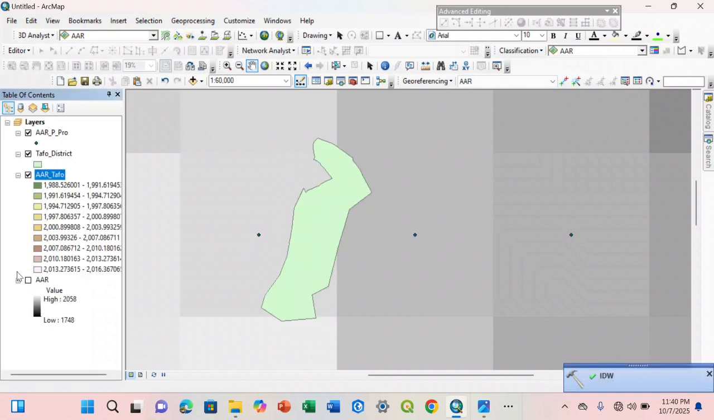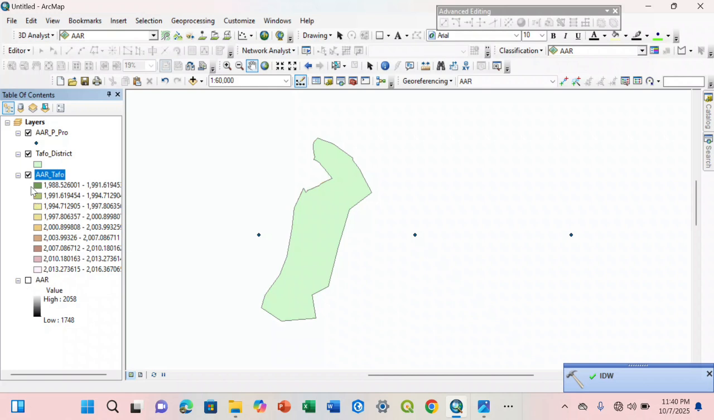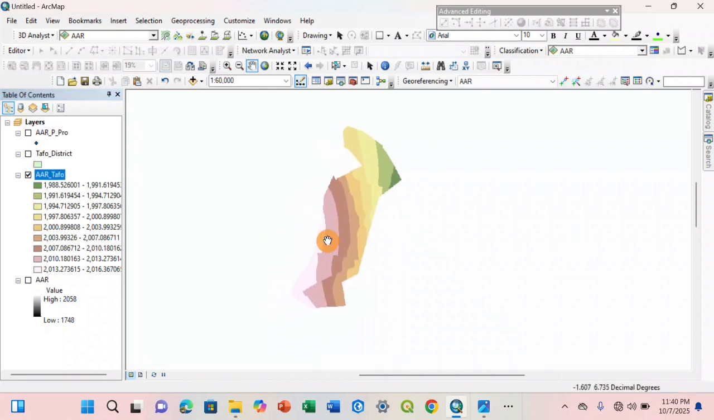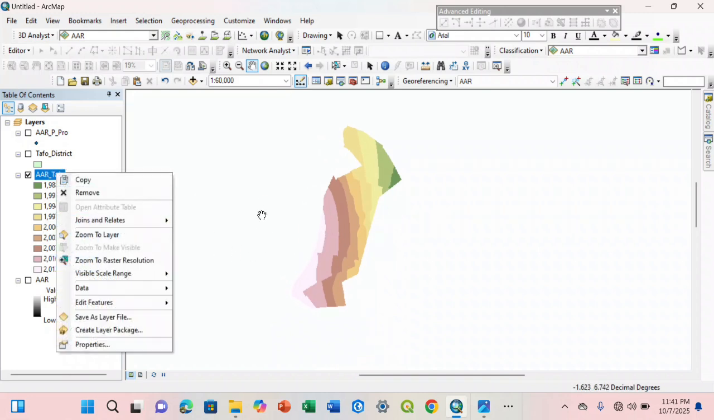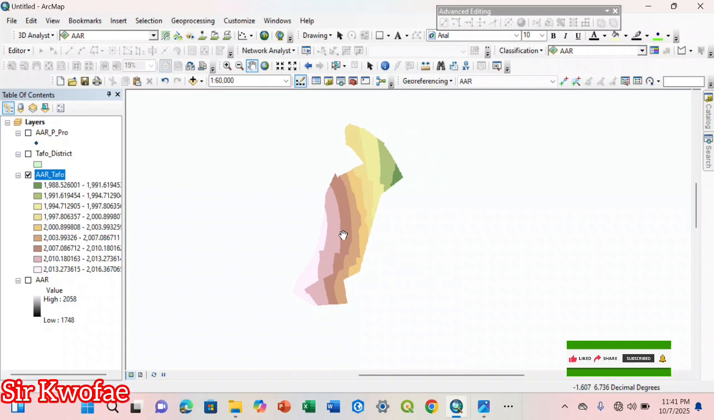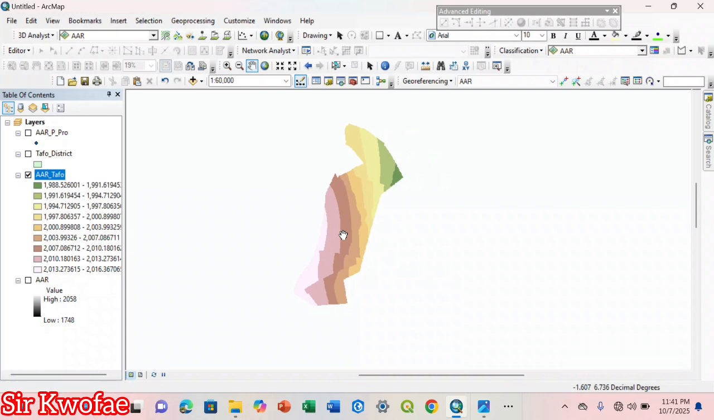So now let us remove this, uncheck this and this and the points. Have you seen it? So this is the average annual rainfall of the municipality over the years. Have you seen that? Yes. So if you watched the previous video, it wasn't in classes like this, because now we've combined two, like 5 bands to become one. It has been done with different classes. Do you get it?